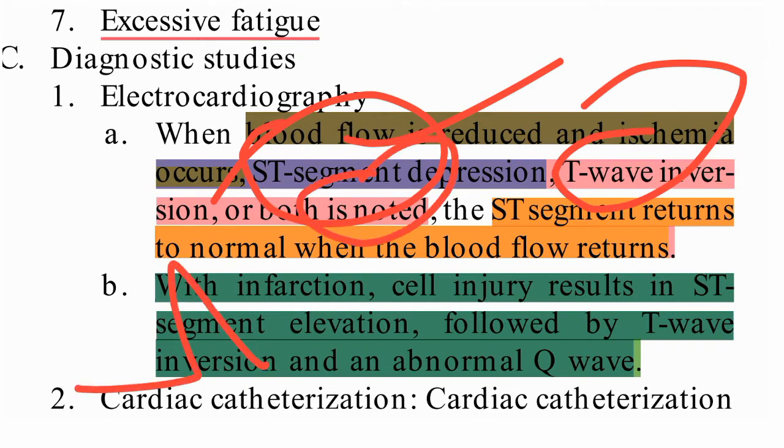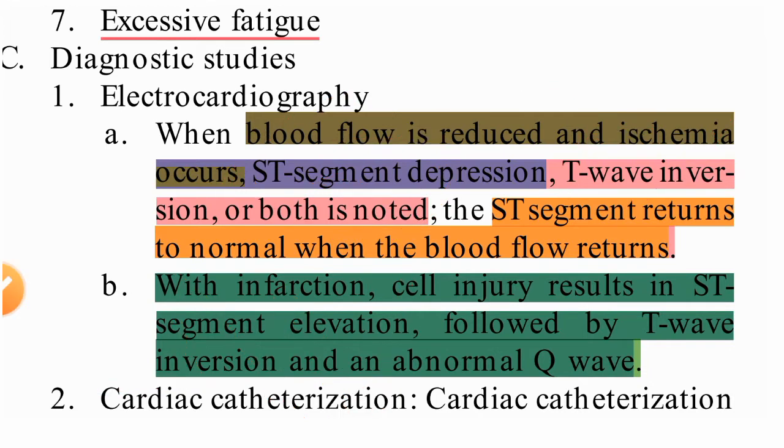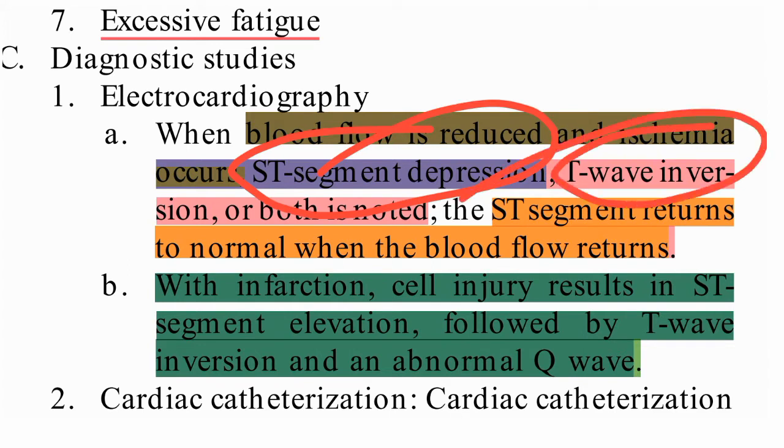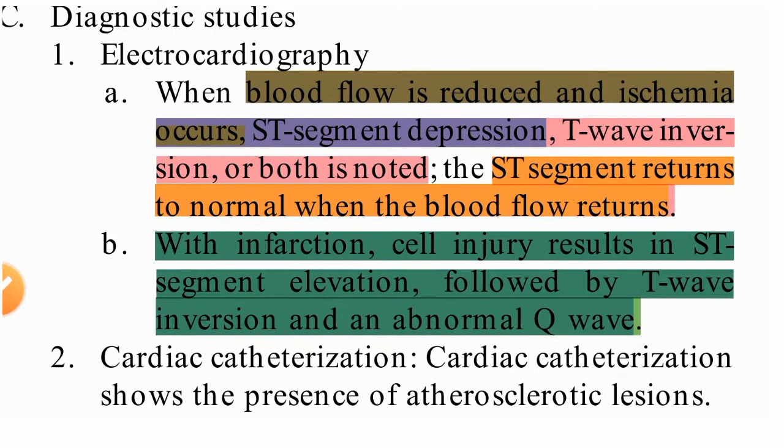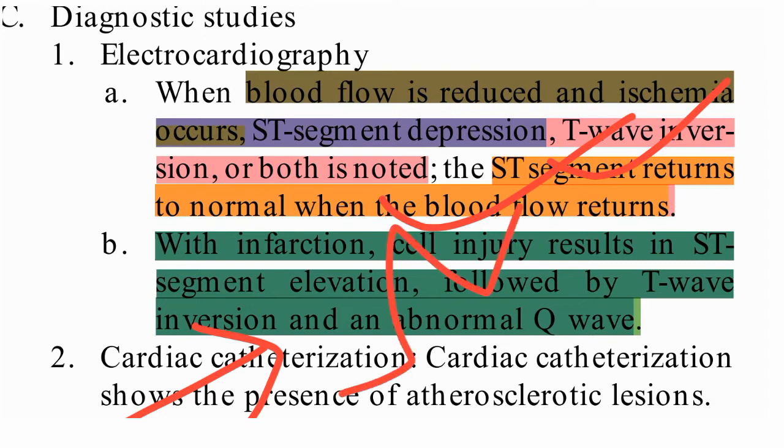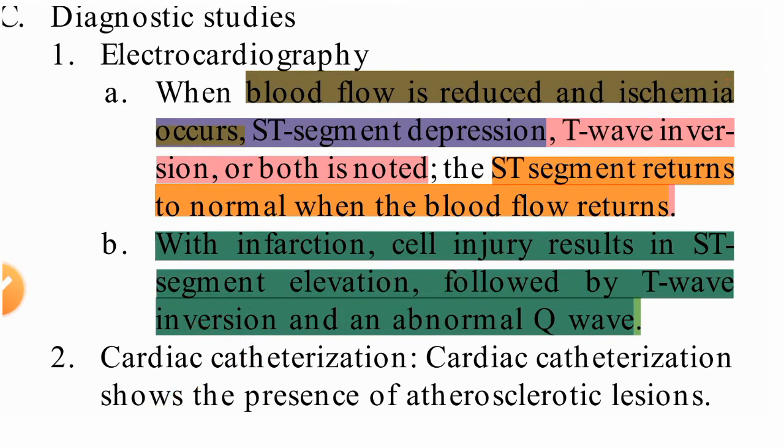So in the ECG, what will you say? ST segment depression will be there, so ST depression and T wave inversion. The T wave will be inverted. So in this condition on the ECG, ST segment depression and T wave inversion, either one or both can be noted. The ST segment returns to normal when blood flow returns. When blood flow is returned, then the ST segment also returns to the normal condition.